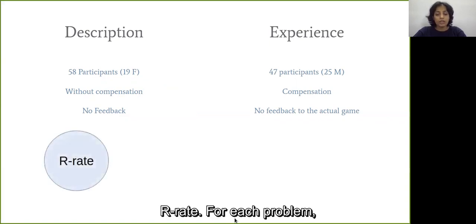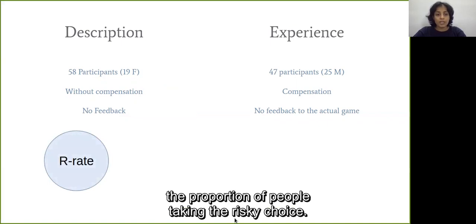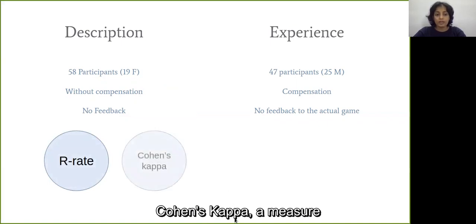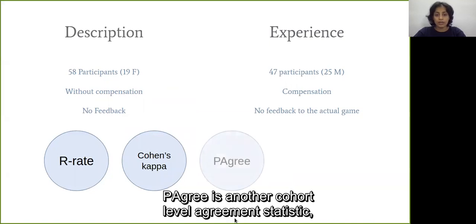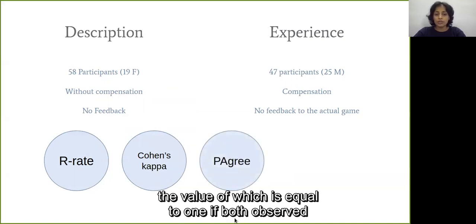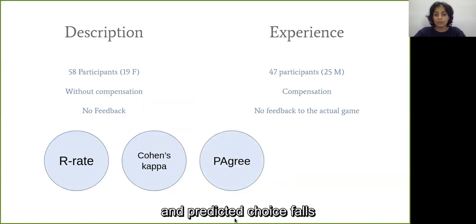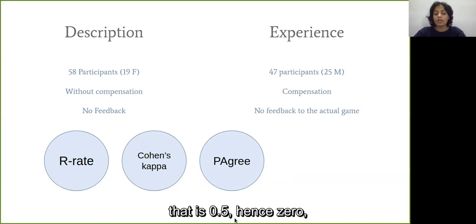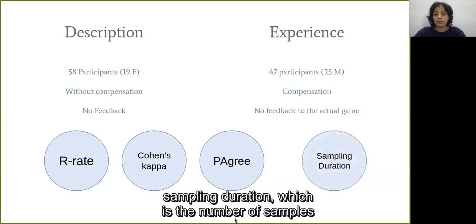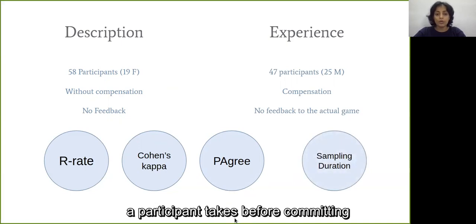R rate: for each problem, the proportion of people taking the risky choice. Cohen's kappa, a measure for intra-rater reliability for categorical items. P agree is another cohort level agreement statistic, the value of which is equal to 1 if both observed and predicted choice falls on the same side of the random choice, that is 0.5, else 0. And finally, only in case of DFE, sampling duration, which is the number of samples a participant takes before committing to an actual choice with consequence.